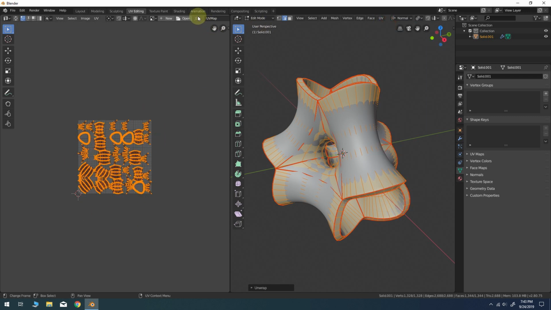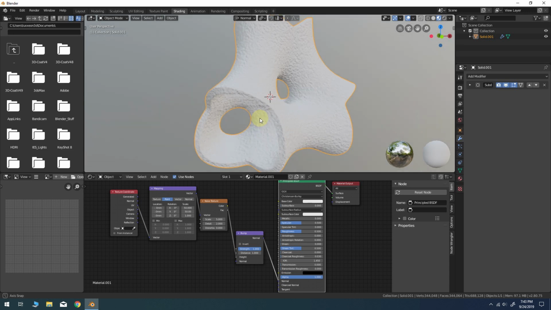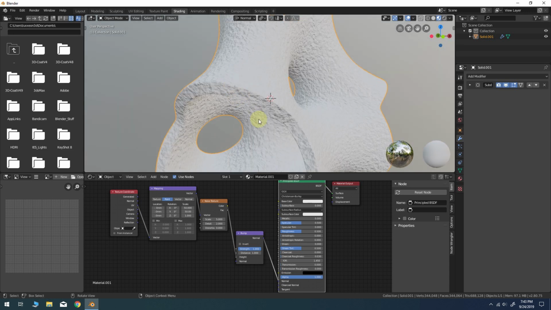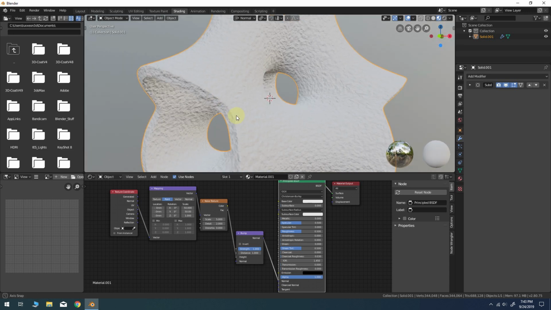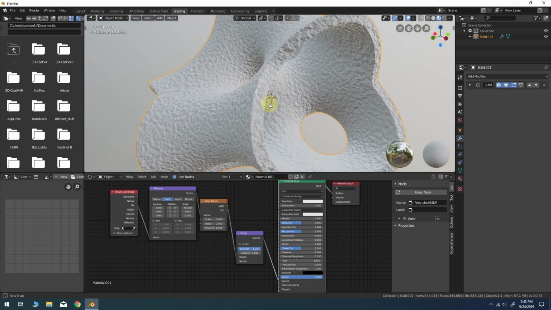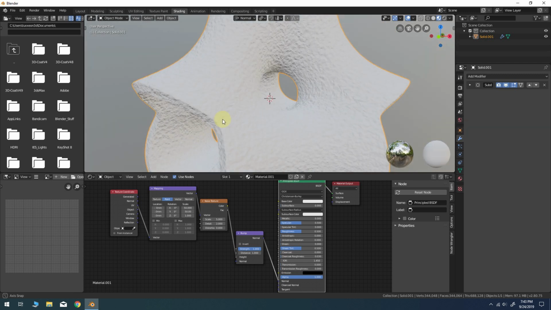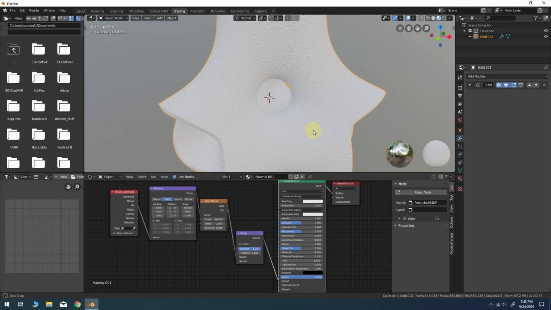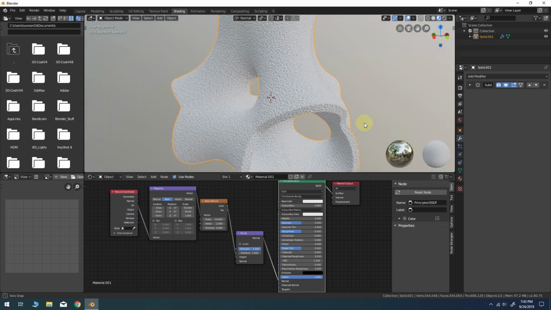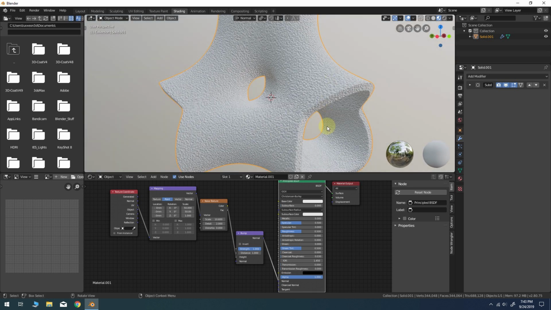And that gives us this result. If we go back in the shading now, you can see that our UVs are properly aligned to the borders now. And we could play around with the scale from here if we want to, and that gives us a nice rough surface there, as you can see.